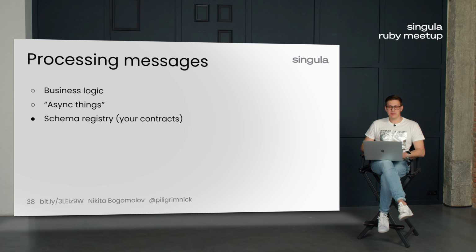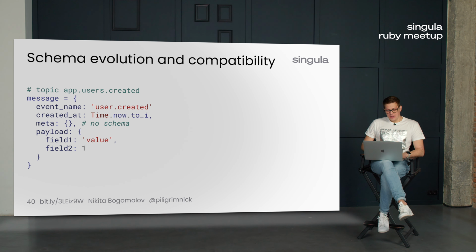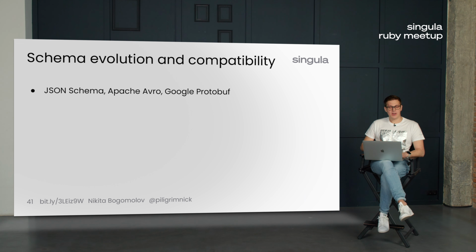An interesting thing is the schema registry. It's kind of like API contracts and describes how messages should look. Let's explore it in more detail. You can see my favorite example of a message structure. We have an event name, we have a created timestamp.